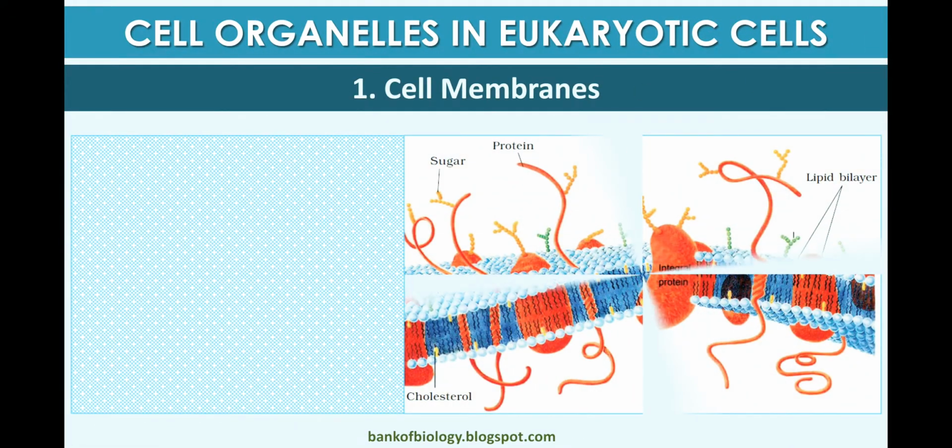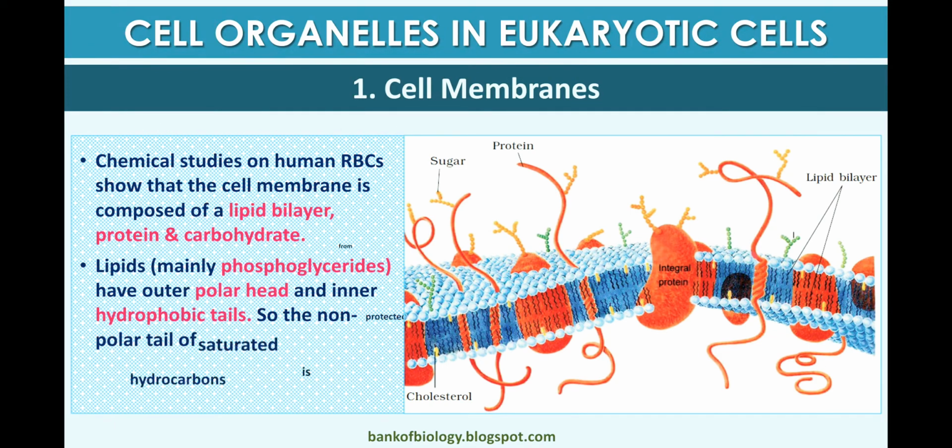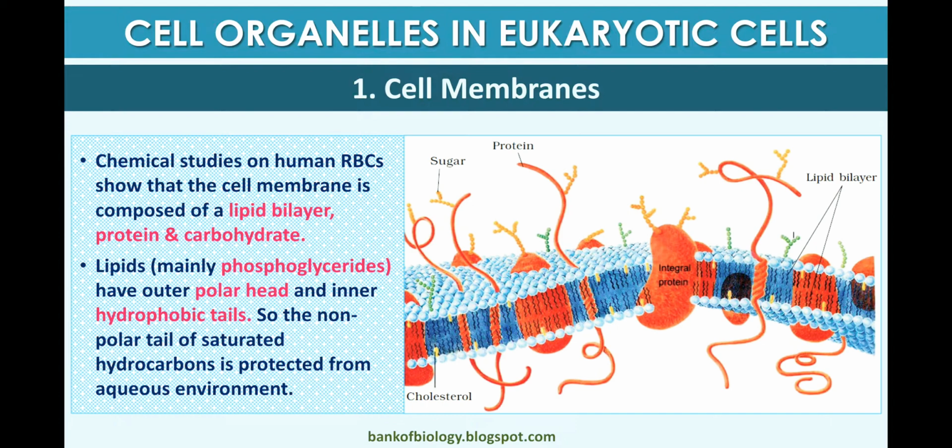Now the first cell organelle is the cell membrane. Chemical studies show that the cell membrane is composed of lipid bilayer, protein and carbohydrate. Lipids are mainly phosphoglycerides, which have an outer polar head and inner hydrophobic tails, so that the non-polar tail of saturated hydrocarbons is protected from the aqueous environment.